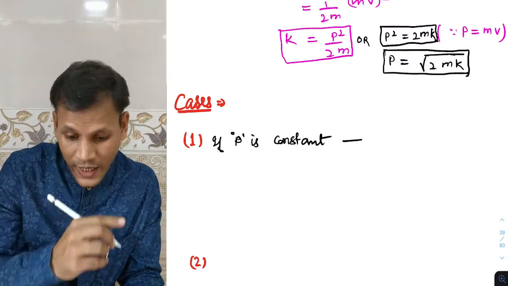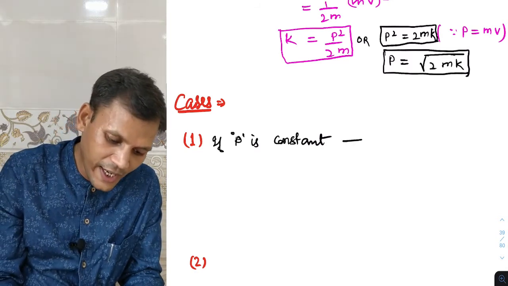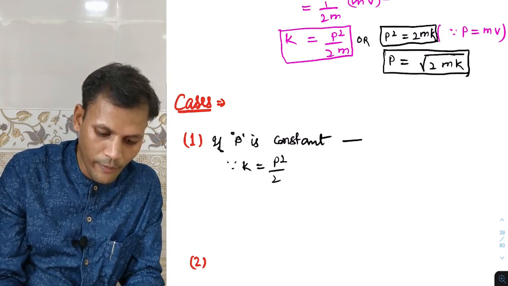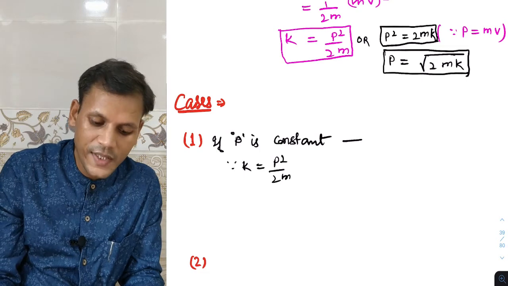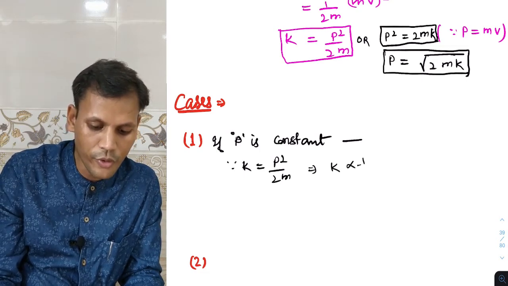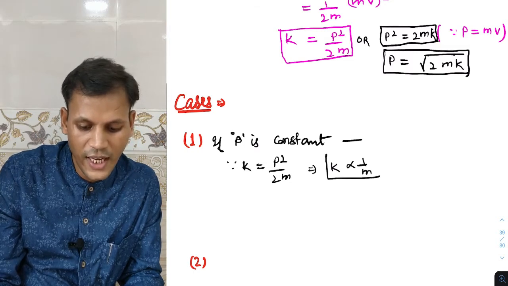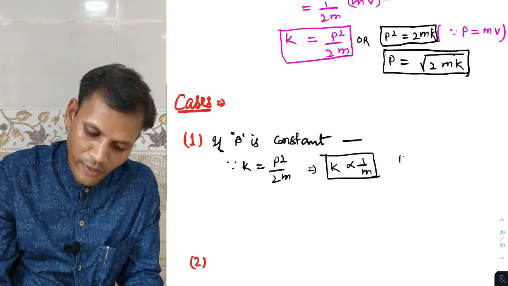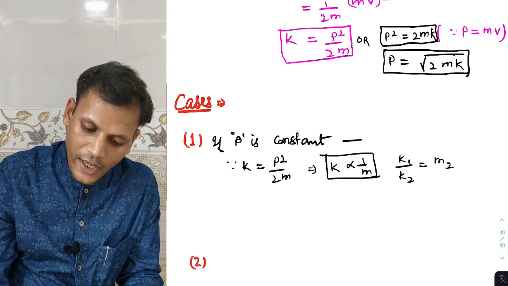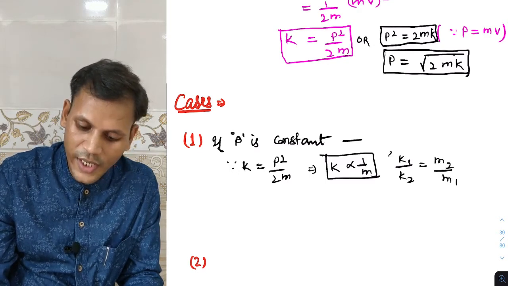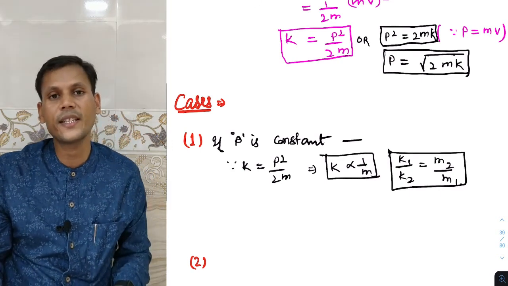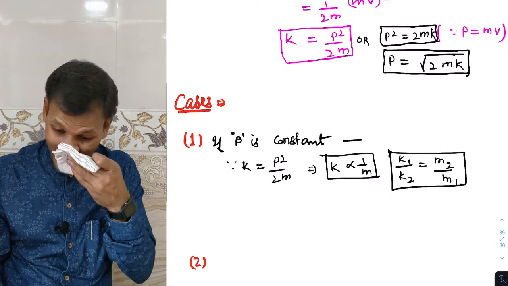Now if P is the same, then since K is equal to P square by 2m, and P is constant, K will be inversely proportional to m. So in that case, K1 by K2 is equal to m2 by m1, because it is inversely proportional. Inversely proportional means one increases, another decreases.